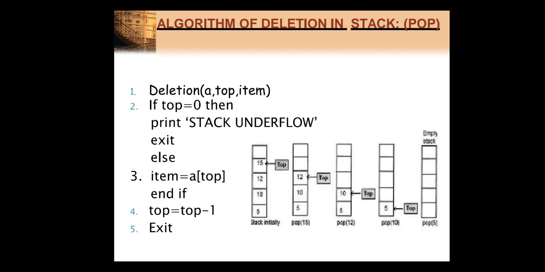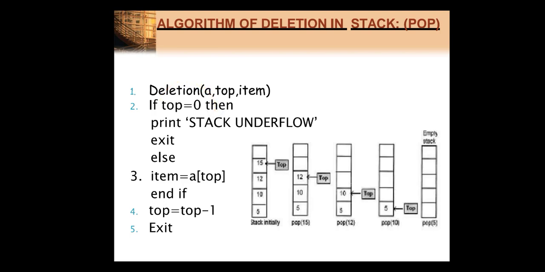Now we will see how to write the function for the pop. For performing the pop operation, we need a list, that is the array, the top variable, and an atom in which we store the value taken from that array. While performing the pop operation, again we need to check whether our stack is empty, so that we can avoid the stack underflow condition. So how do we know whether the stack is empty or not? If top equals 0, or we can say -1.